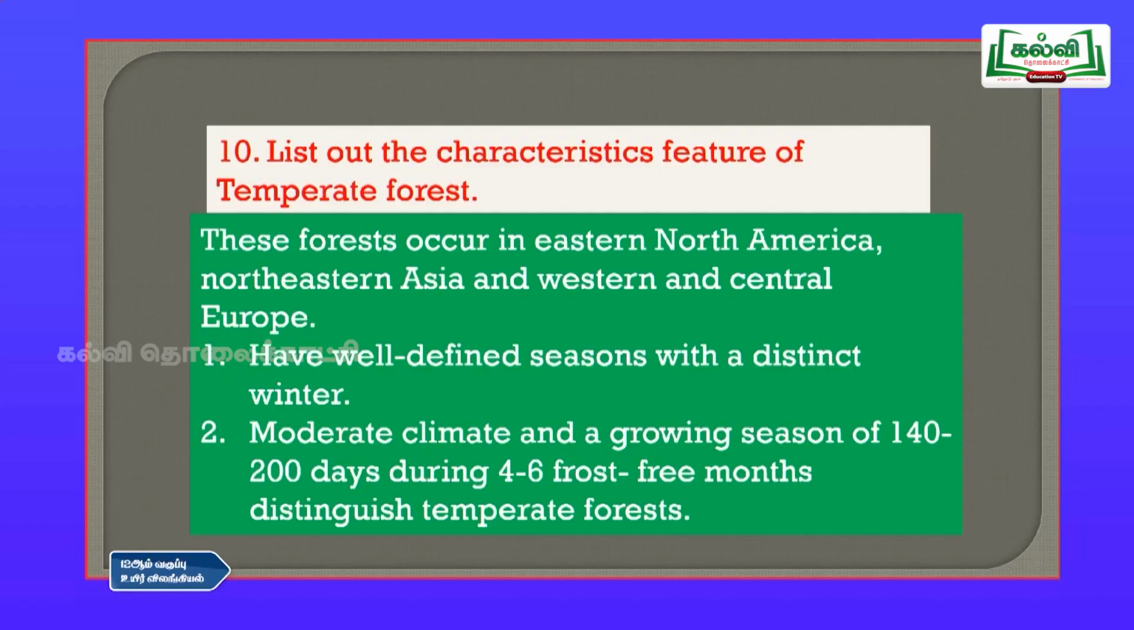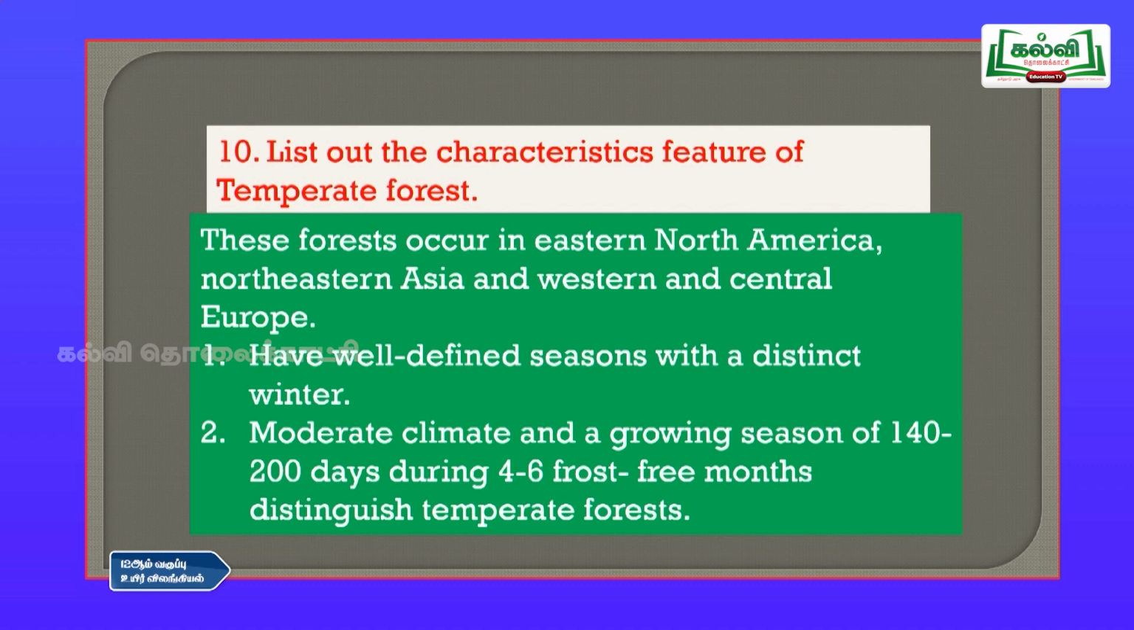Then 10th question, list out the characteristic features of temperate forest. These forests occur in eastern North America, northeastern Asia and western and central Europe. We have well defined seasons with a distinct winter. Here you will have different seasons, and the winter is prominent, and moderate climate and a growing season of 140 to 200 days, of which 4 to 6 are frost free months.